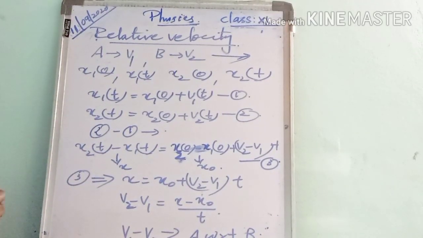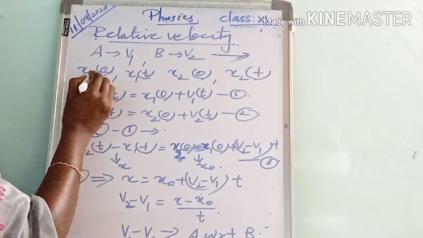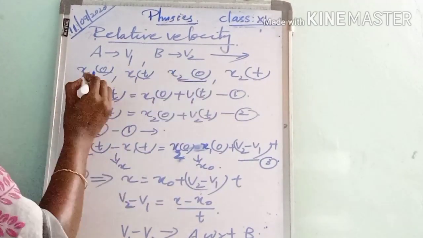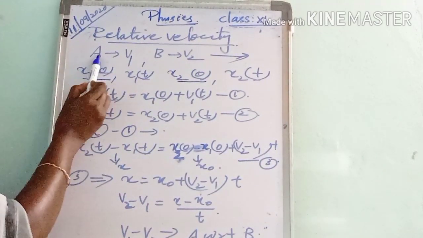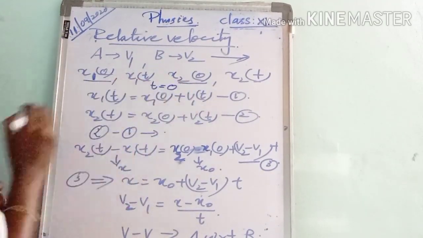Is it clear? Next, let x1 0 and x2 0 be the positions of A and B at time t equal to 0.